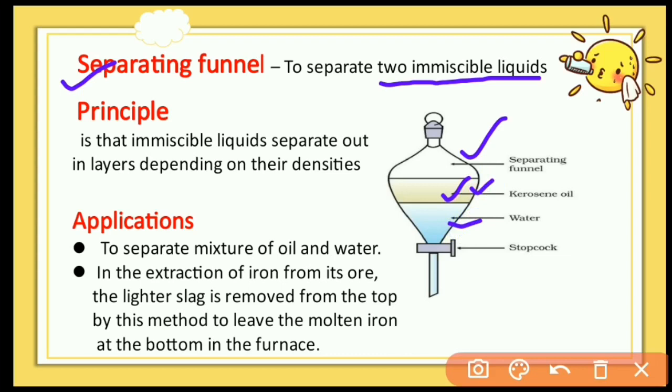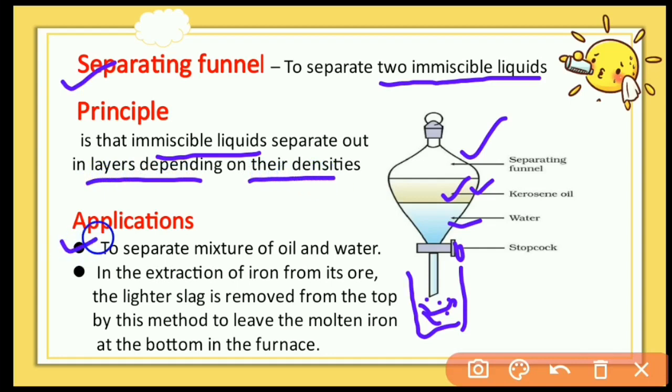They make two different layers according to their density, and using this knob we can separate them dropwise, so the higher density liquid is drained and the lower density liquid is left in the separating funnel. The principle is that immiscible liquids separate out in layers depending on their densities. Its application: to separate a mixture of oil and water.